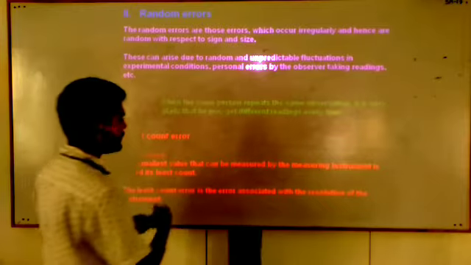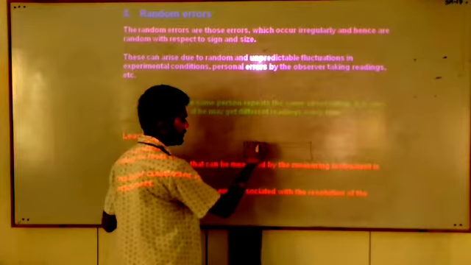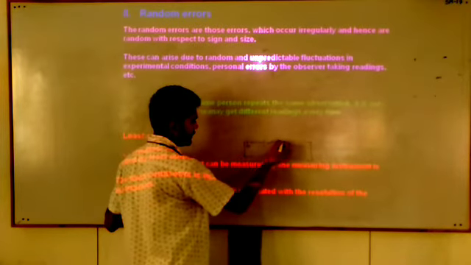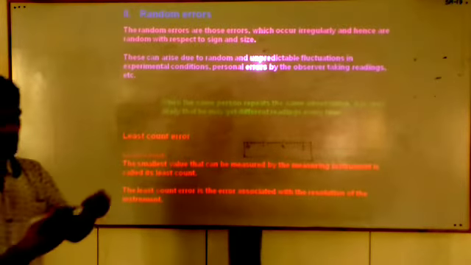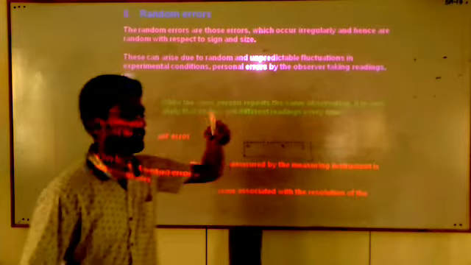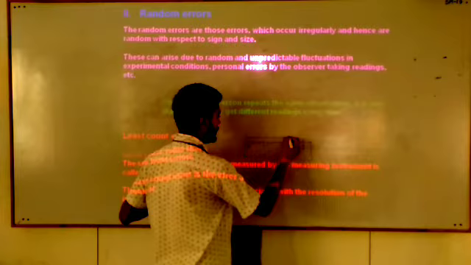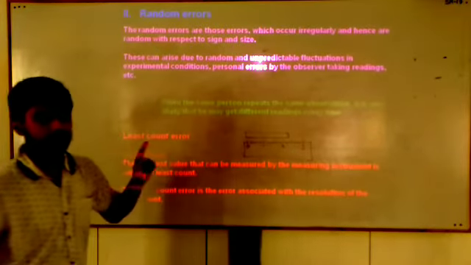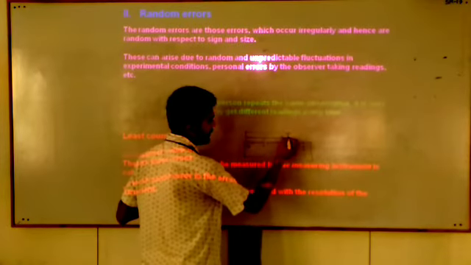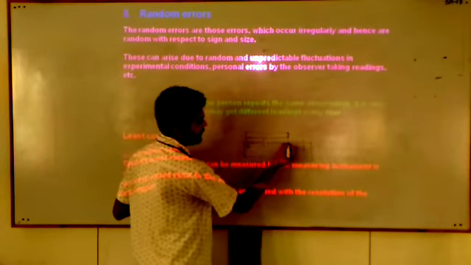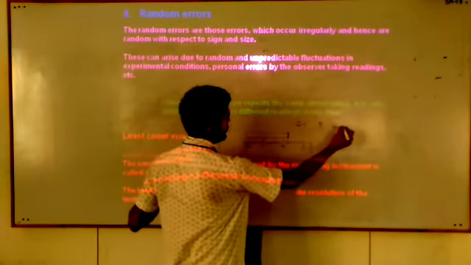I have taken an example, but I am going to repeat it again. Suppose this is a meter scale: 0, 1, 2, 3, and so on. And you have this marker. I want to measure the length of this marker. I will put this marker at the 0 end and measure its length. Suppose the other end of this marker lies between 2.1 and 2.2.